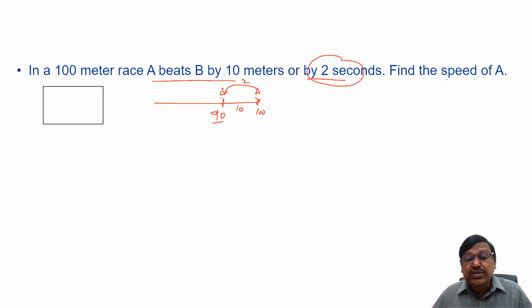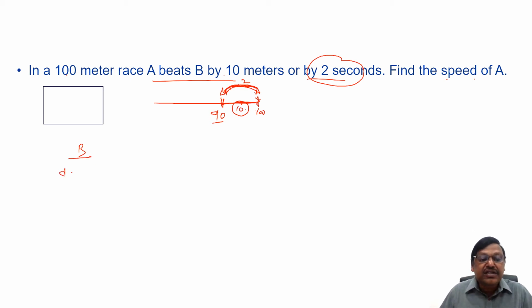In the next 2 seconds B completed, which means B has traveled this 10 meters in these 2 seconds. So B covers a distance of 10 meters in 2 seconds. I can find the speed of B now: 10 by 2, 5 meters per second.